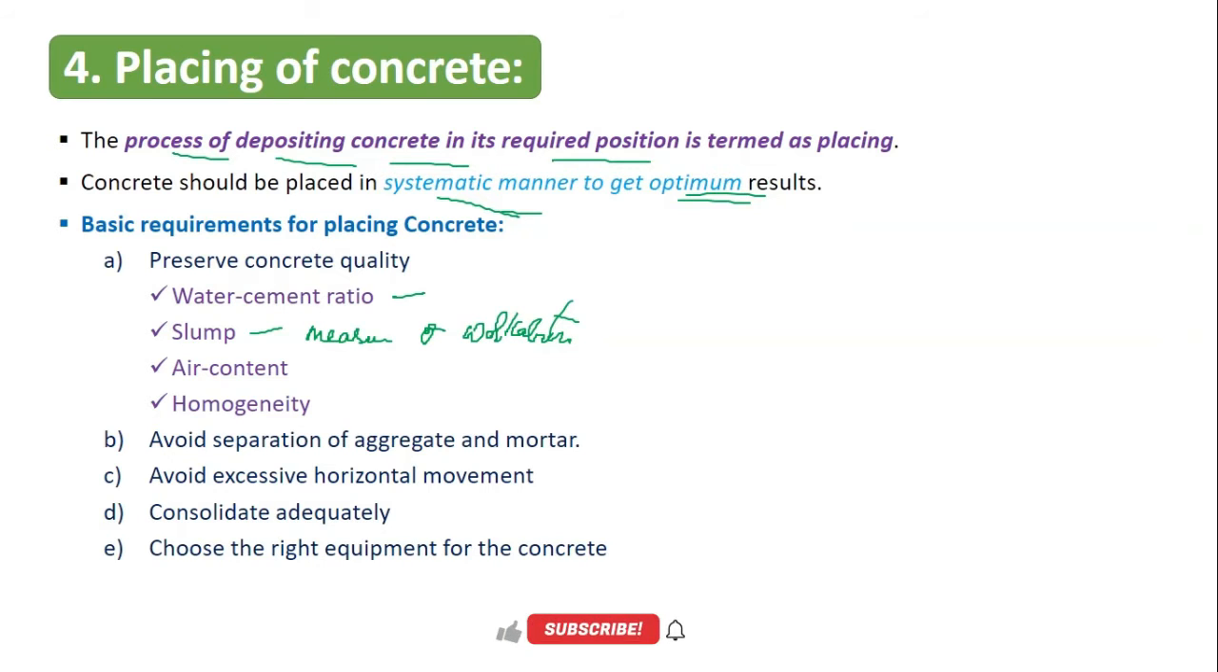And the second one is you have to avoid the separation of aggregate and mortar. Of course, you know this is what we call segregation. You have to avoid this segregation. You should not allow segregation from happening. And the third one is you have to avoid excessive horizontal movement. And you have to consolidate it adequately. And the next thing is you have to choose the right equipment for the concrete. So these are the five things that you need to take care of when you are placing concrete.